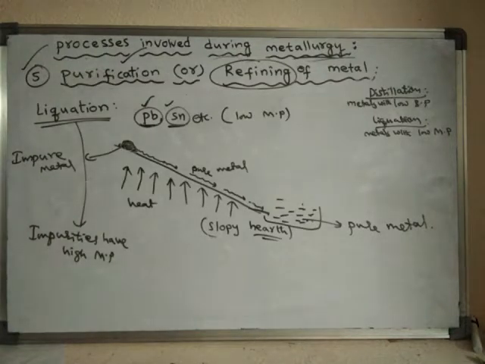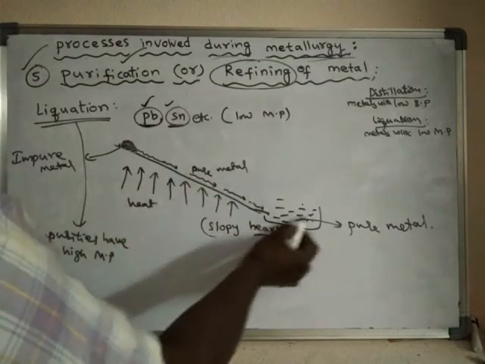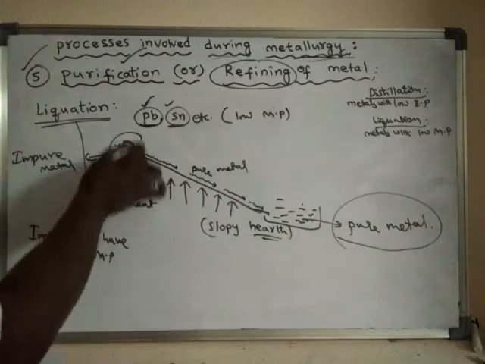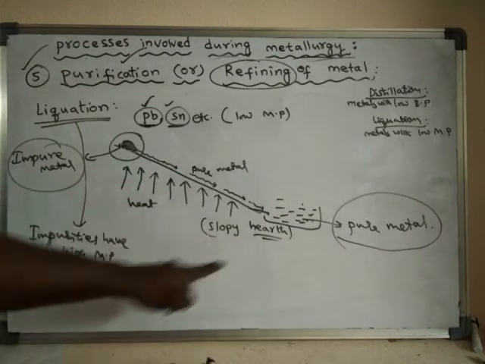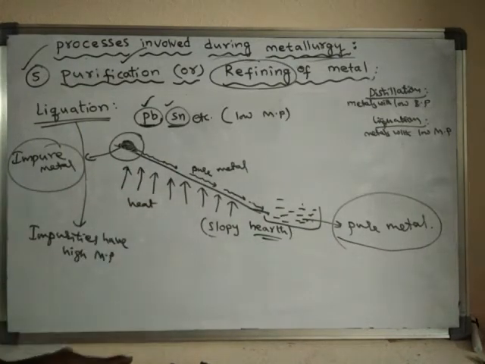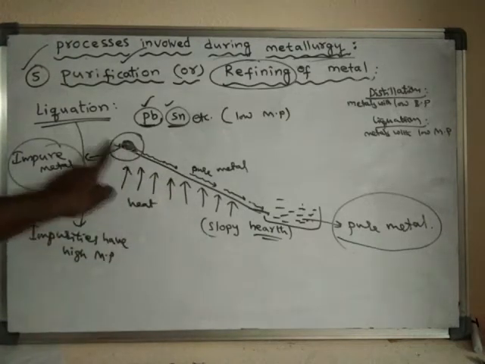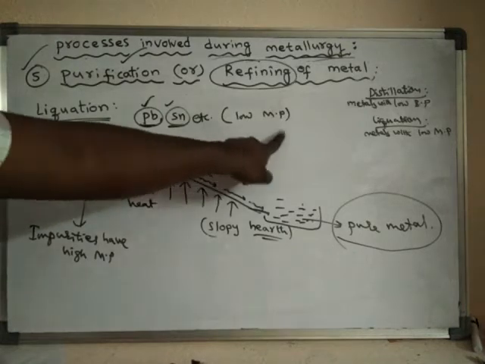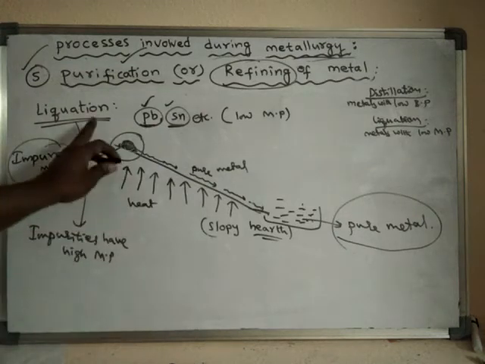That means impurities being heavier are left behind on the hearth, and only the pure metal will flow down, and finally pure metal is collected. So impure metal is converted into pure metal by using a slopy hearth. What type of metals can be purified by this method? The metals with low melting point like lead, tin, etc. can be purified by this method.